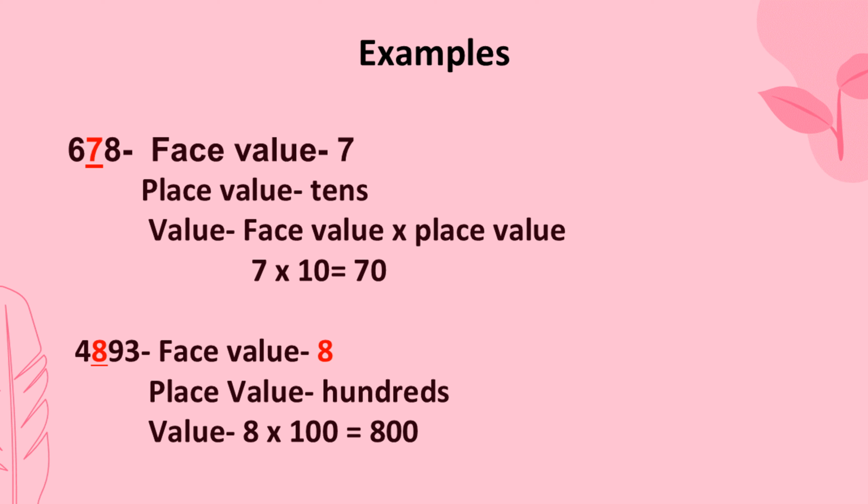The face value for the digit underlined is 7. Class, always remember that when we are speaking about face, it is the same digit we are talking about. It does not change. The same digit of focus is the same face value.